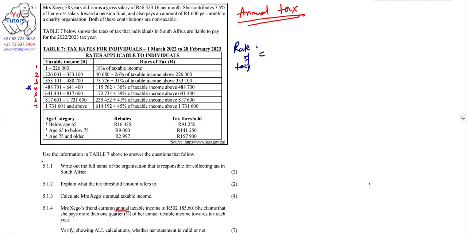Rate of tax, we use what we have. The formula that we are given here in that bracket 4 is 115,762 plus 36%, which is 36 over 100. In the bracket, we now subtract taxable income above 488,700. So we're going to say the amount that is given here, which is 502,000, is annual income minus 488, over 100. So in this case, let's see what we can get there.